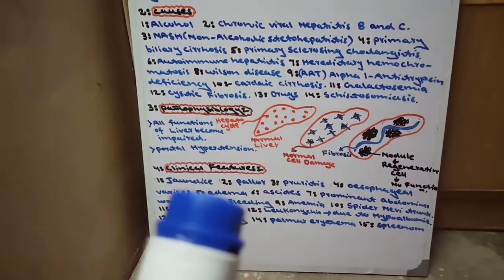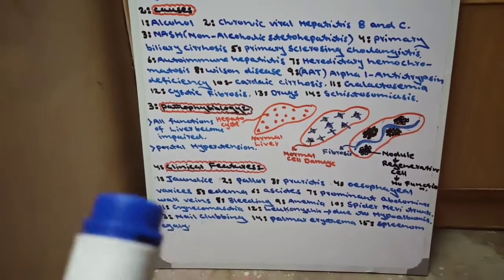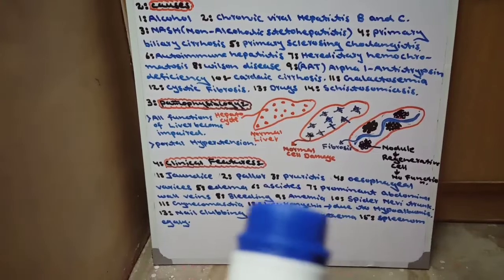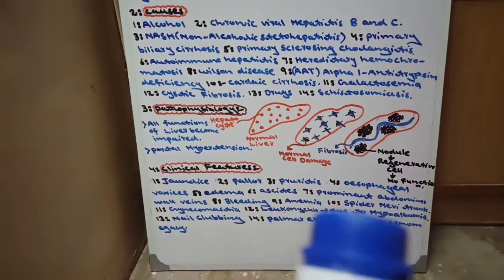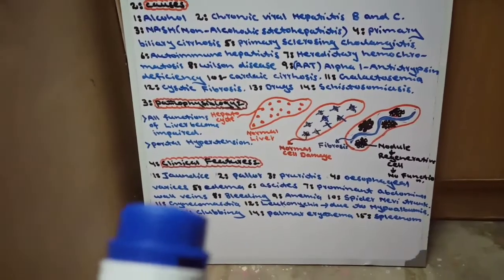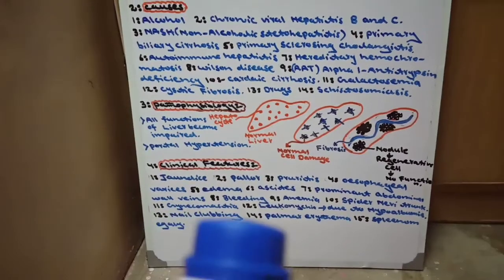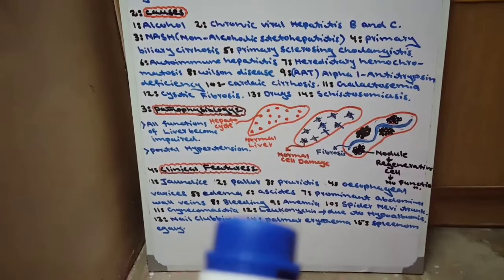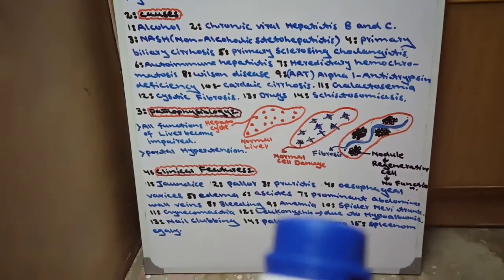In the result, there will be edema and blood flow from blood vessel to interstitial fluid. Same as ascites, the 6th clinical picture is ascites, and 7th is prominent abdominal wall veins, and number 8 is bleeding. Why? Due to clotting factor deficiency, and due to bleeding there will be anemia.